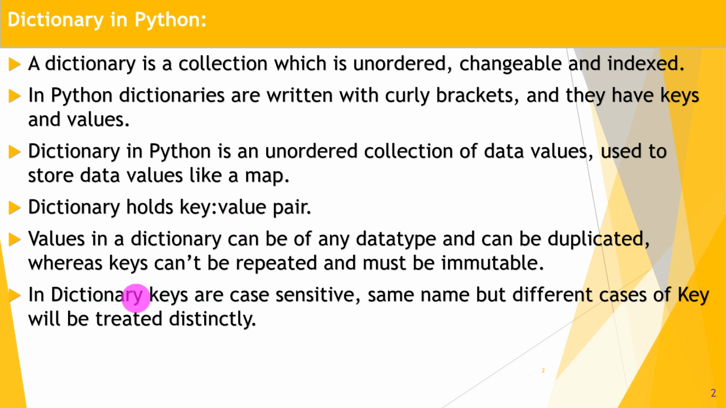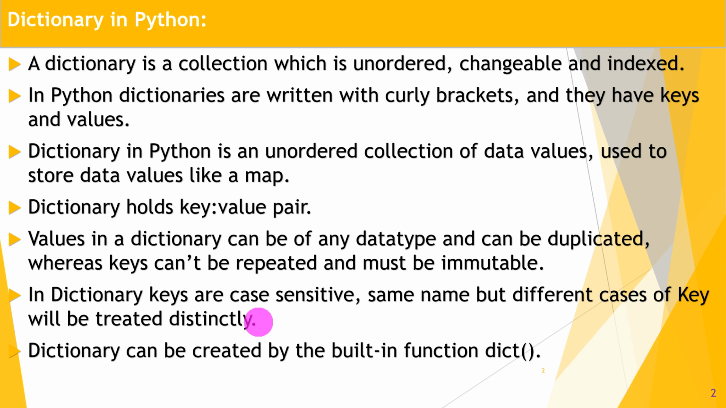In a dictionary, keys are case sensitive. The same name but different cases of a key will be treated distinctly. Because Python is also case sensitive, small case or uppercase letters having the same name are considered as two different keys.